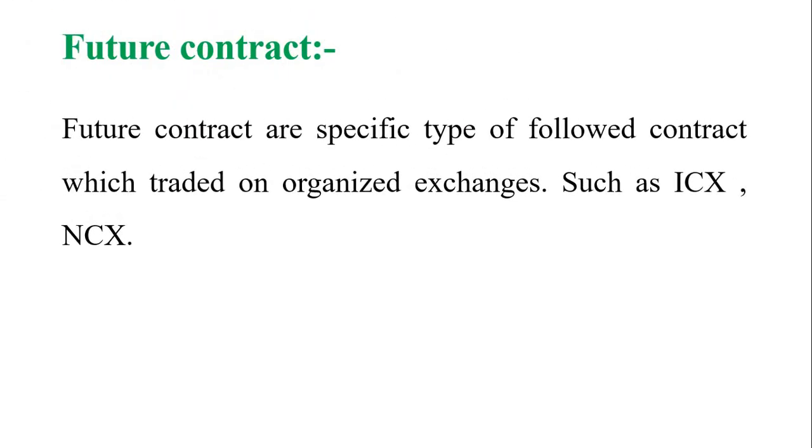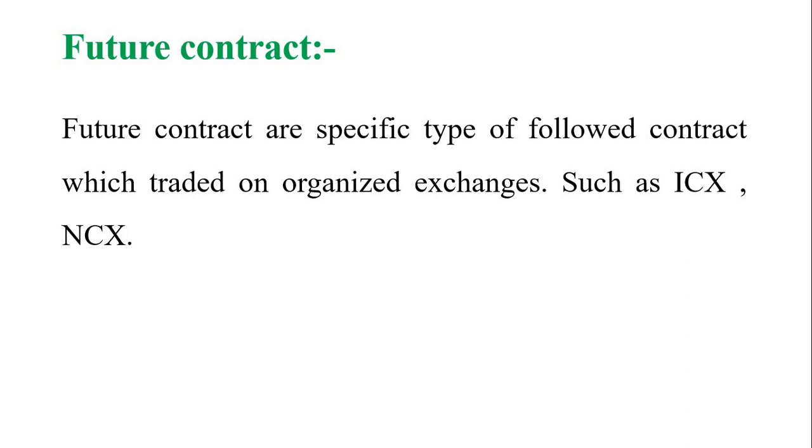There is a futures contract. A futures contract is a specific type of forward contract which is traded on organized commodity exchanges such as MCX and NCDEX, which we'll discuss in the next class. What is a commodity futures contract?